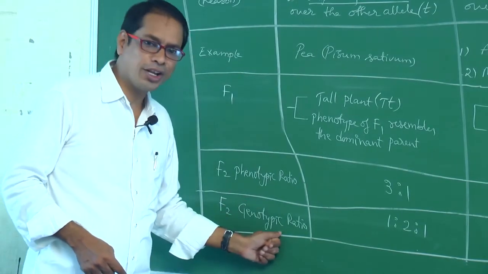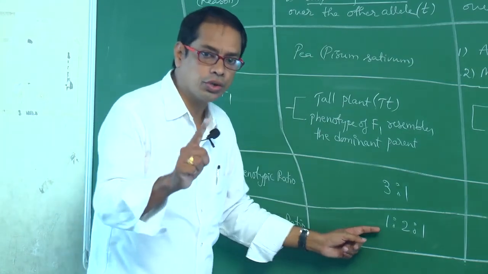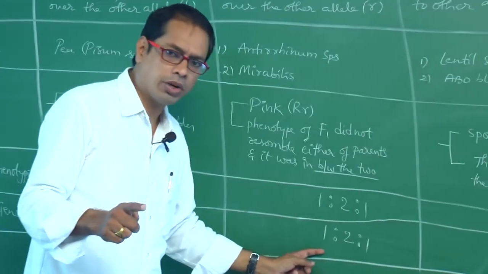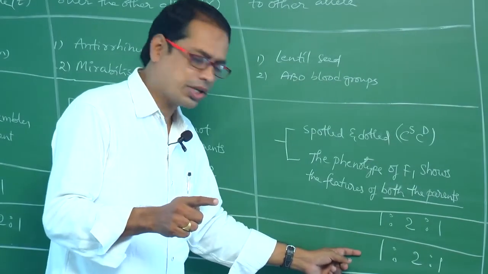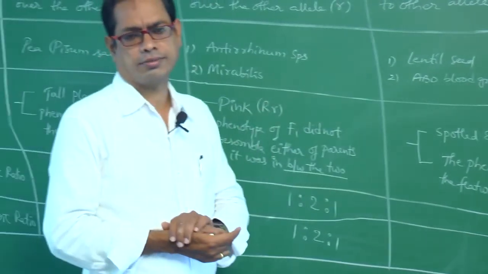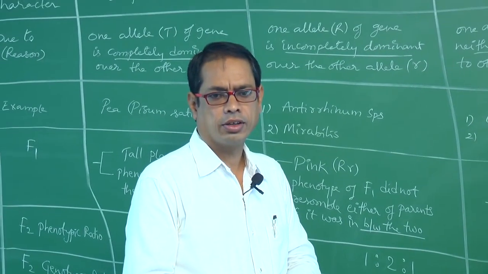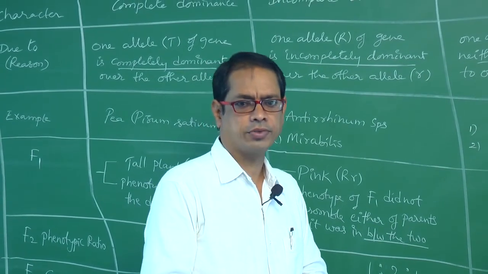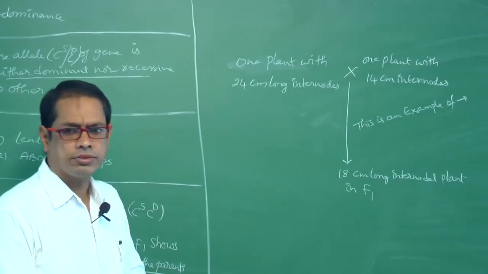Next one. F2 genotypic ratio in complete dominance is 1:2:1. Incomplete dominance 1:2:1. Codominance 1:2:1. These we have to understand. I think you are understanding. Right. One question I have to ask.